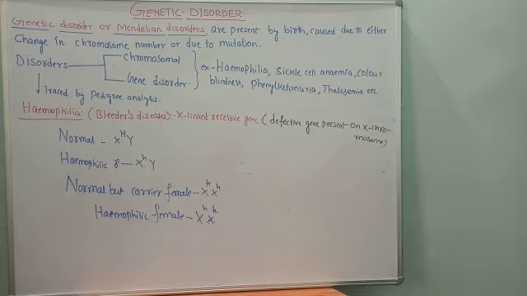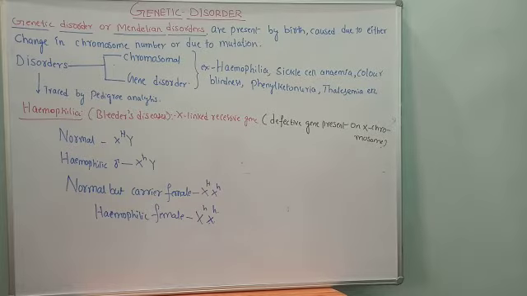This genetic disorder is also caused due to mutation. In the previous lecture we discussed mutation. The disorder is caused due to a change in the chromosome number, due to alteration in the DNA segment, or due to a change in the base pairs or in the gene.